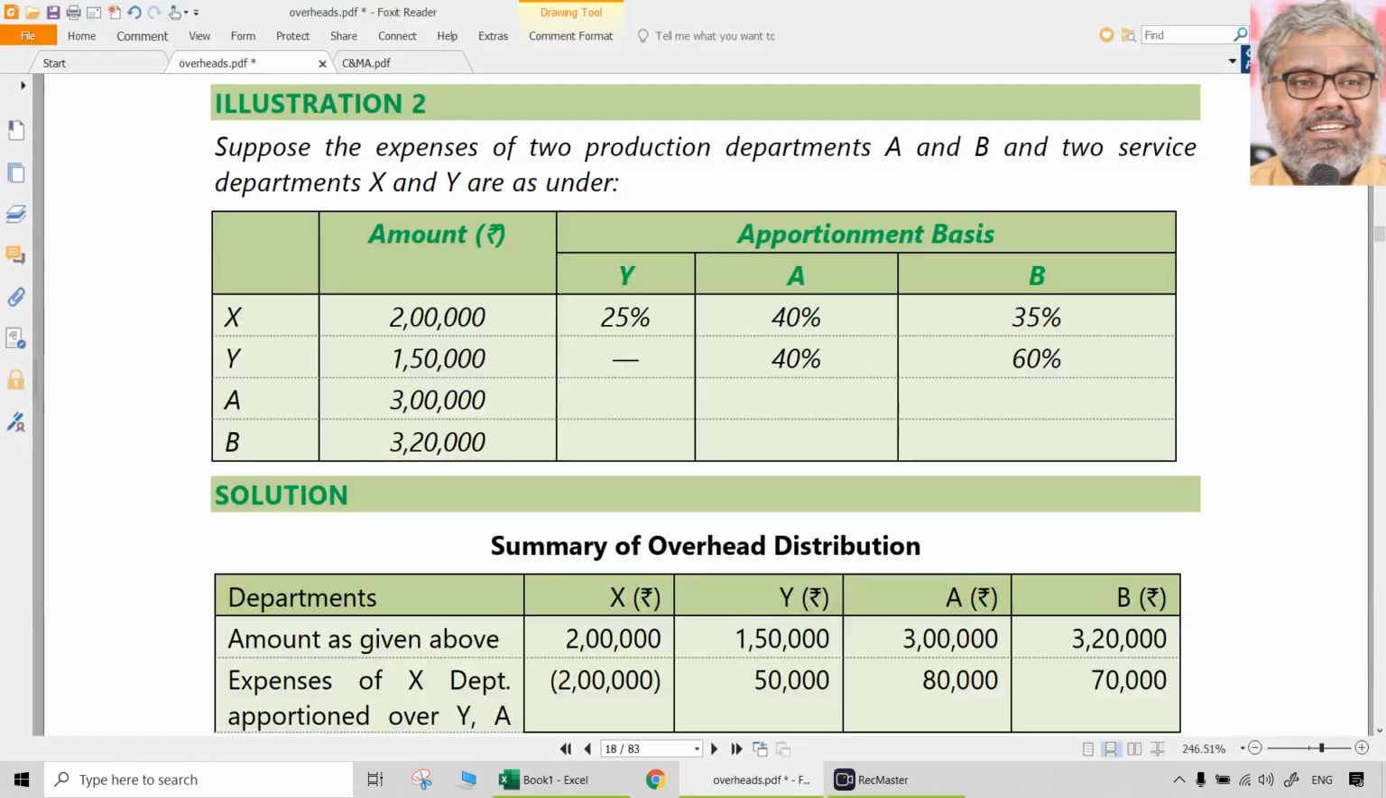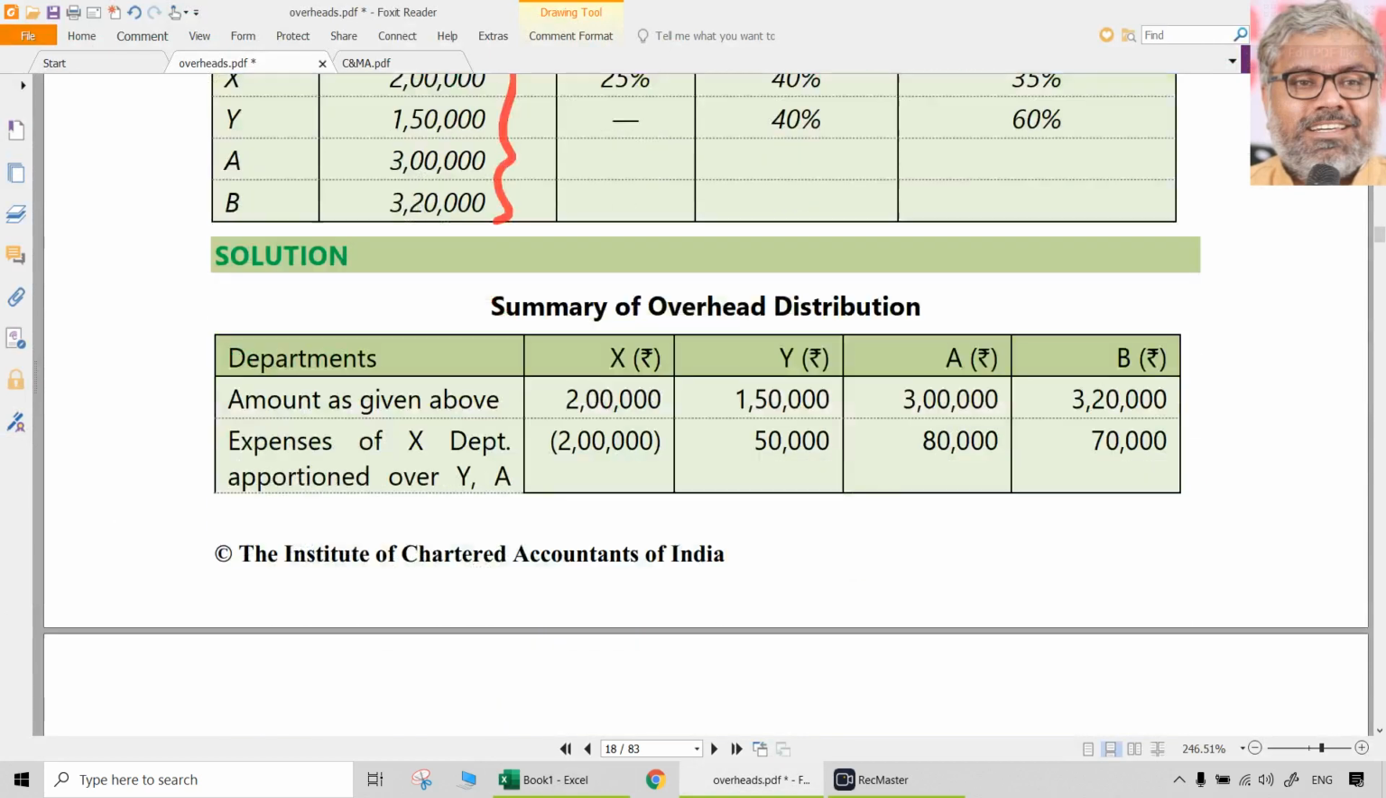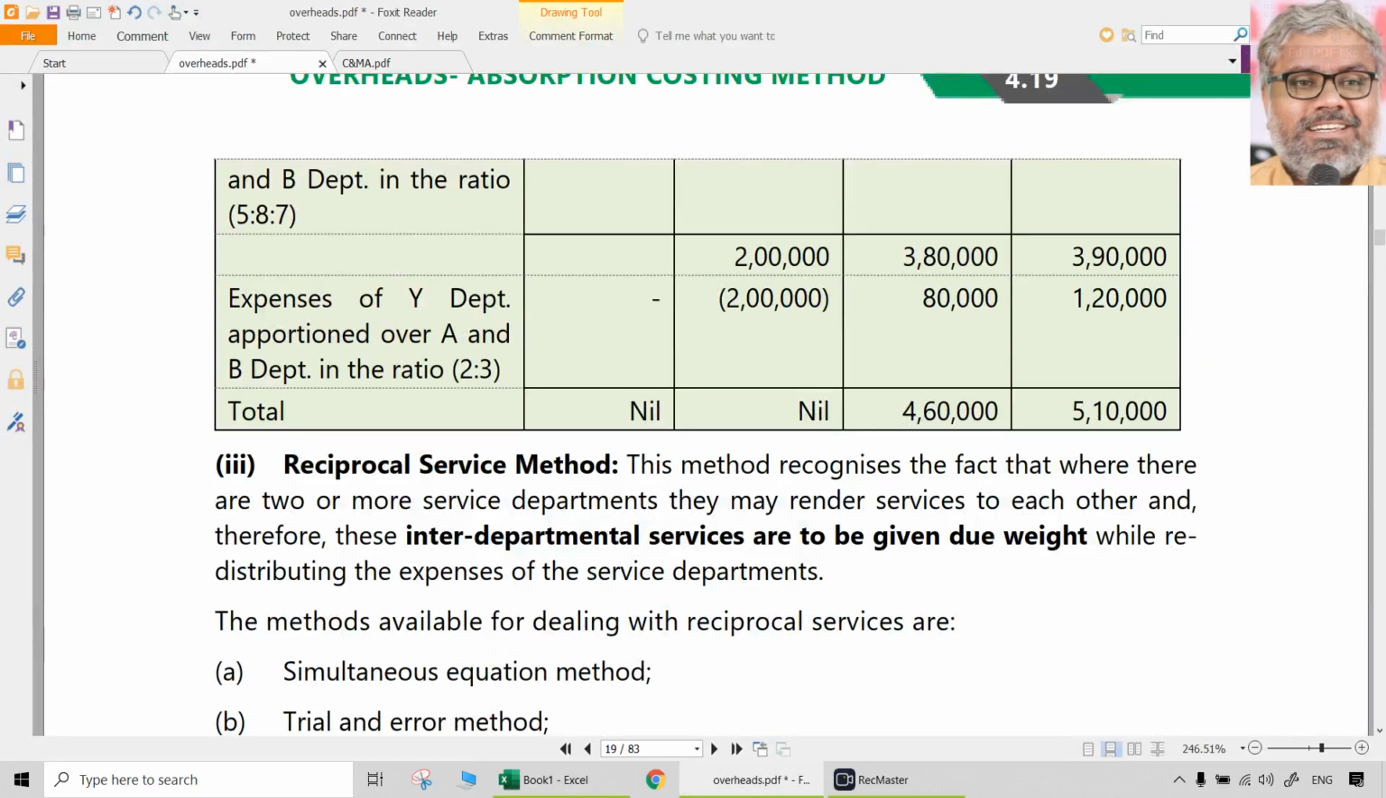If you just total the 4 things which are there, X, Y, A, B, the total of all this is how much? 2 plus 1.5, 3.5, 6.5, 9.7. That is the total which should match. And this 970 is finally apportioned in what ratio here? What amounts? 438 and 532. That is the final answer. 4,38,000